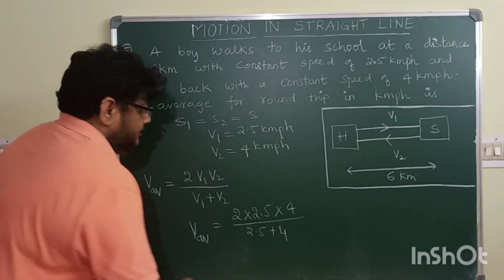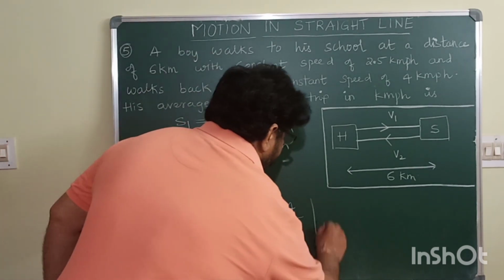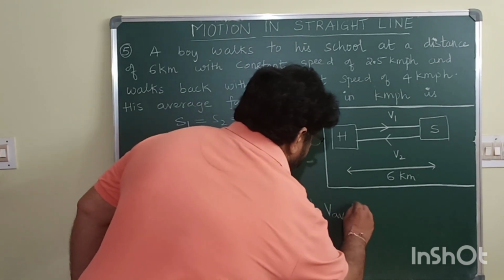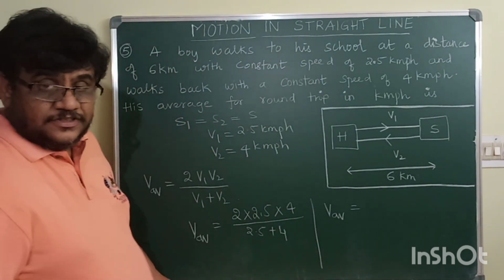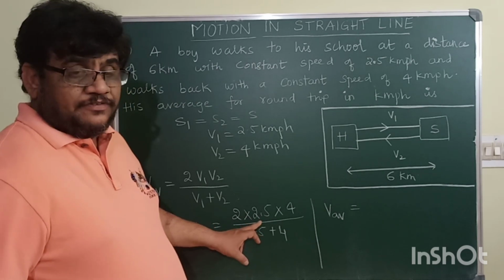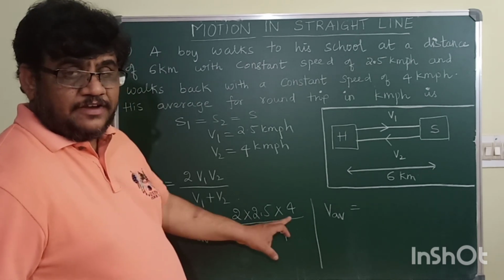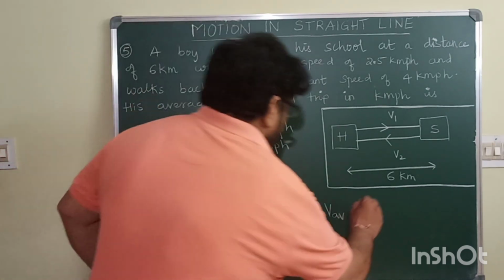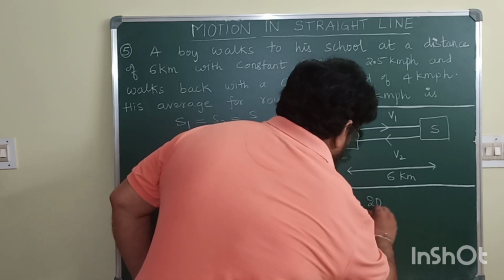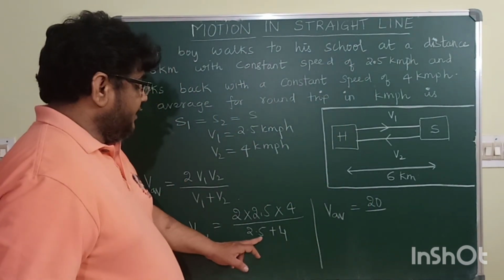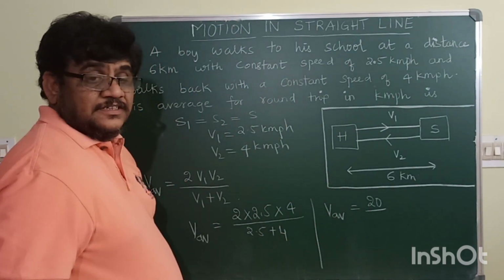So V average is, do the calculation, children: 2 into 2.5 is 5, 5 into 4 is 20, 20 divided by 2.5 plus 4 is 6.5.